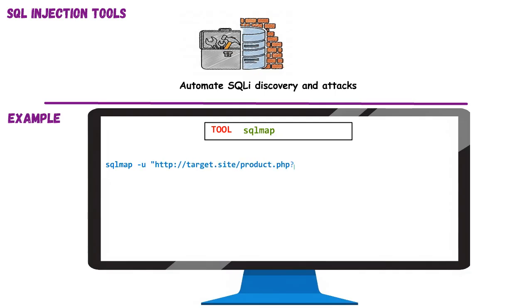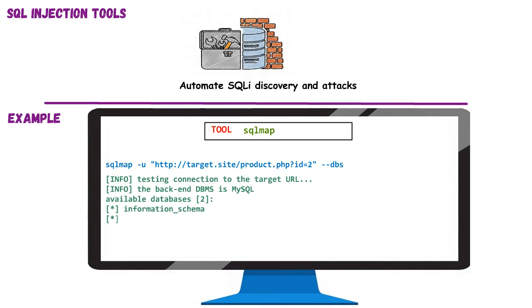The tool scans the target, detects injection points, then automatically retrieves backend database names. The output confirms SQLi vulnerability and lists accessible databases, a critical initial step. Automated tools save time and increase attack surface coverage. Security professionals also use them to audit applications during assessments and proactively identify injection flaws.